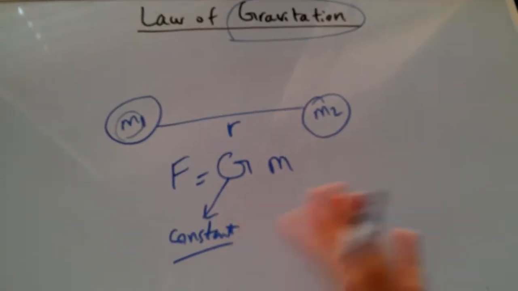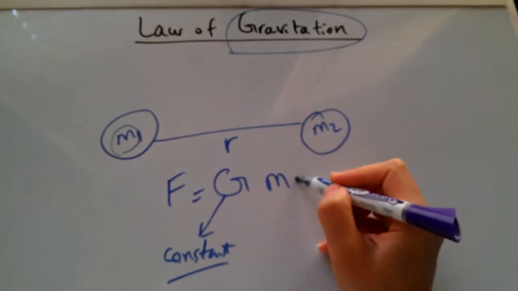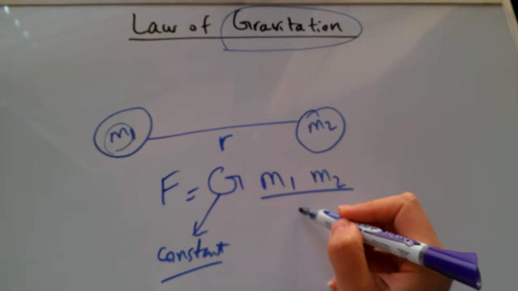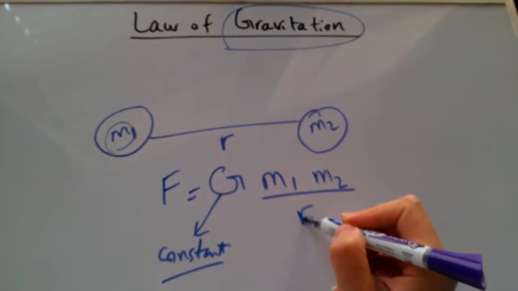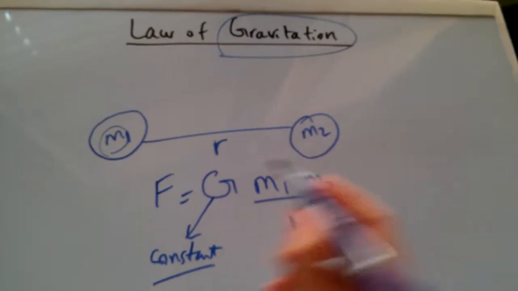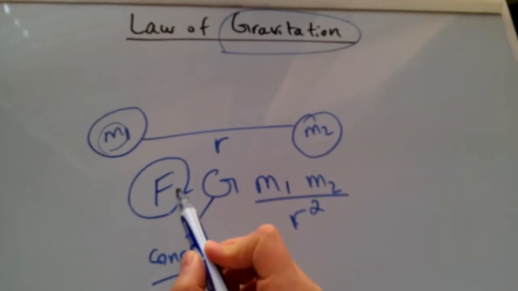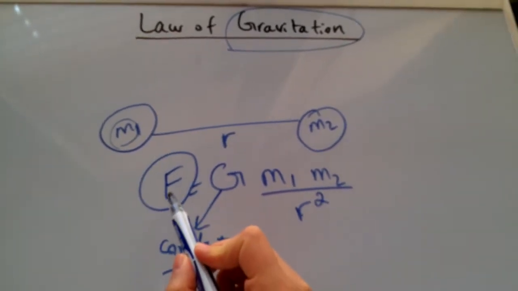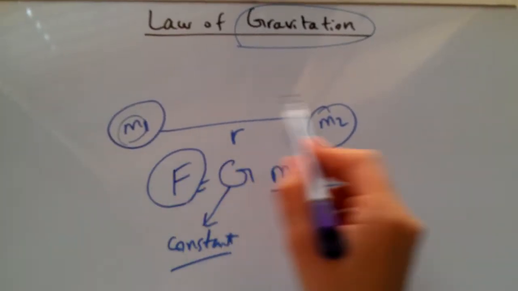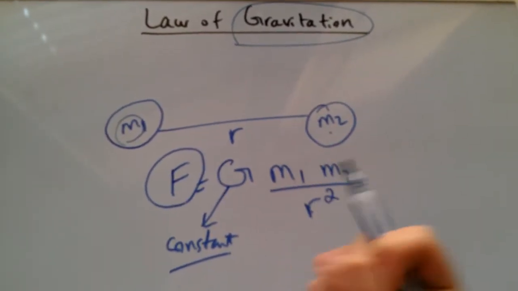It's constant for any two masses. One mass times the other mass divided by the distance between them, squared. Okay, so this tells us how strongly two masses m1 and m2 attract each other.